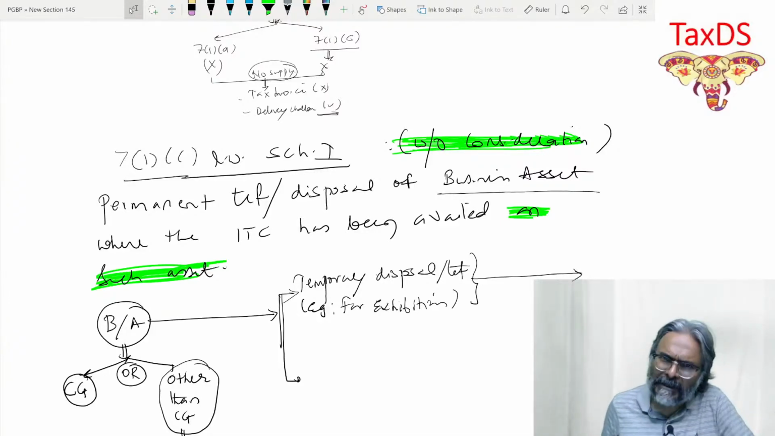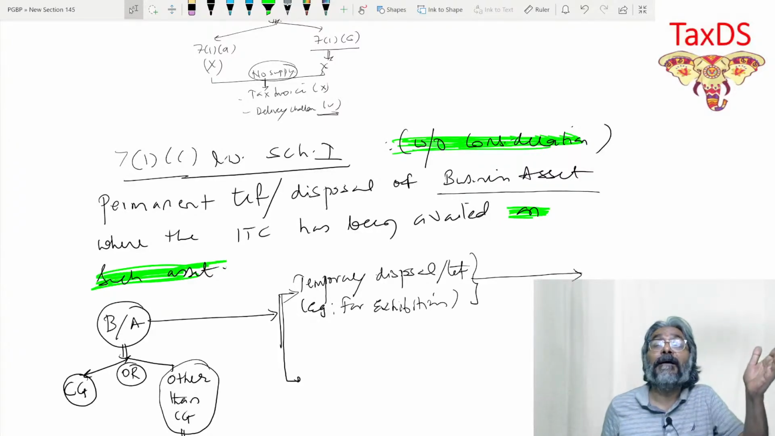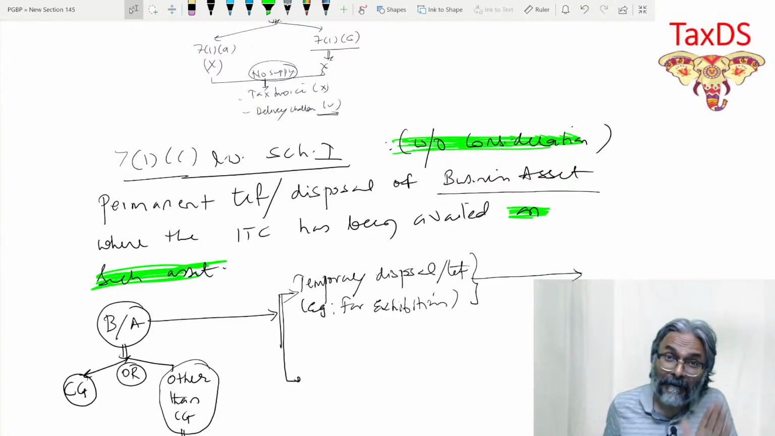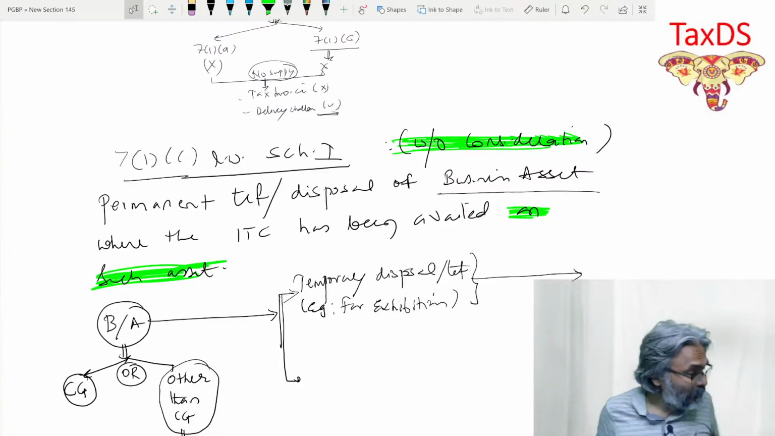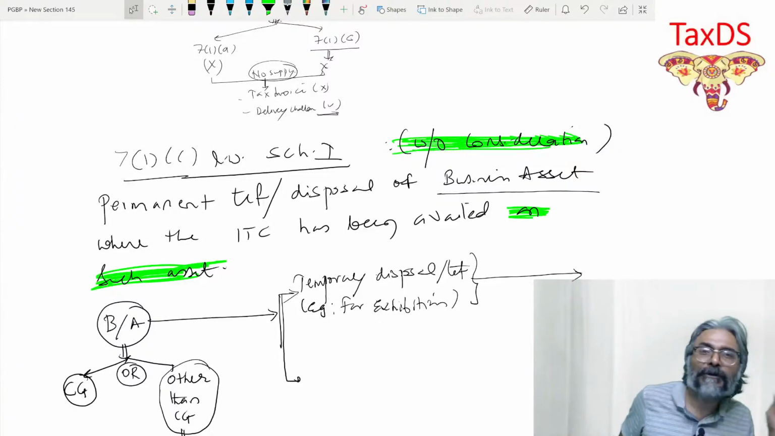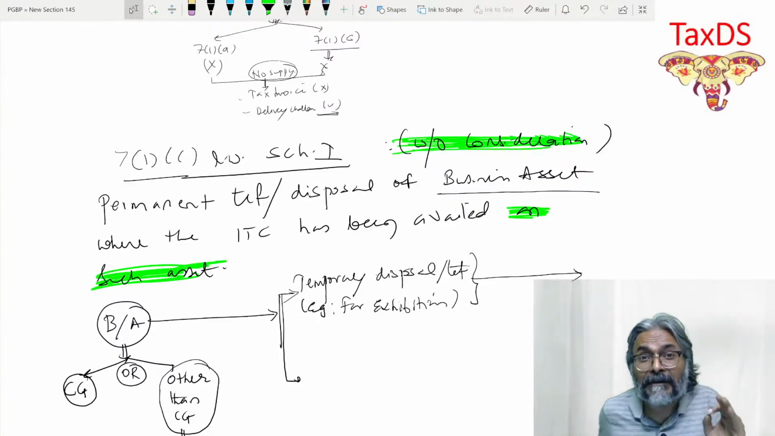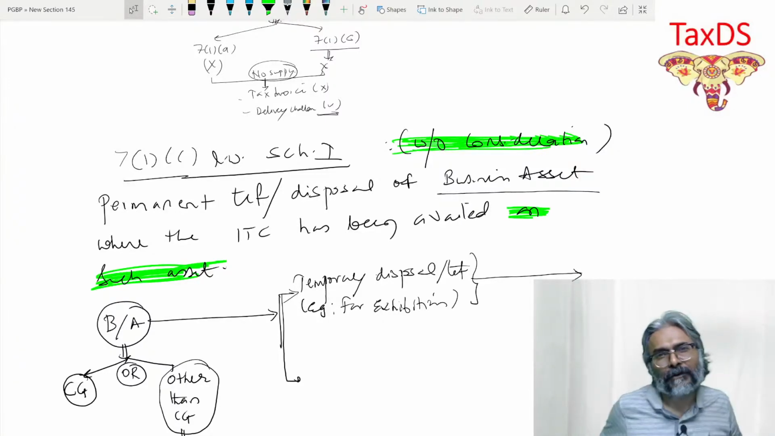So my next question was ready. Is it a supply then? Under section 7(1)(c), if not in that, then any other clause, can it be considered to be a supply? This was my question. The answer definitely is not a supply at all.